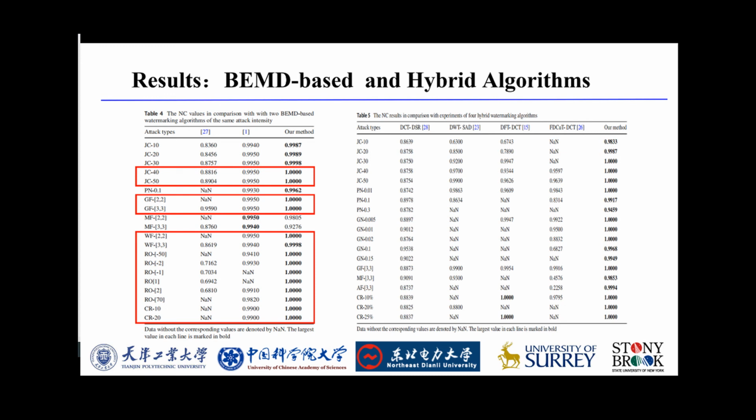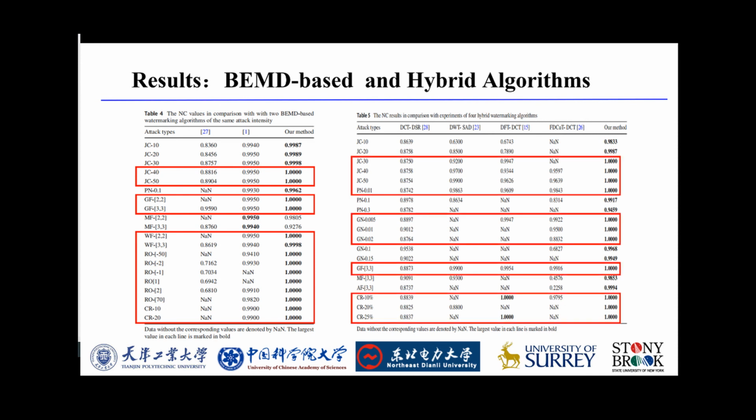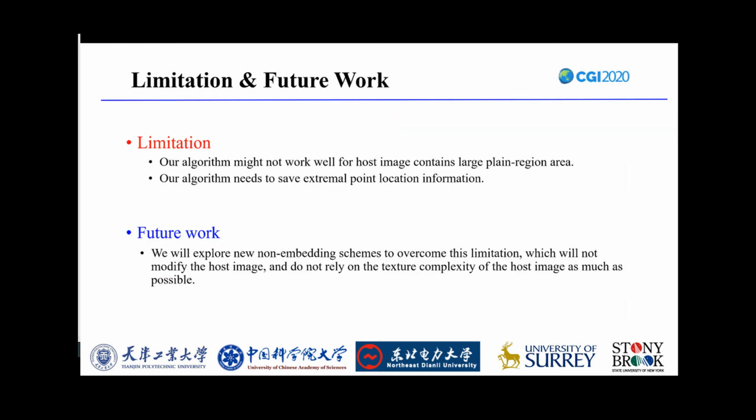Compared with the full Hilbert method, our algorithm has salient advantages under most attacks. Most NC values of the extracted watermark images by our algorithm are all 1. Our algorithm has a strong ability against JPEG compression, Gaussian noise attacks, image filtering attacks, cropping, and geometric attacks.